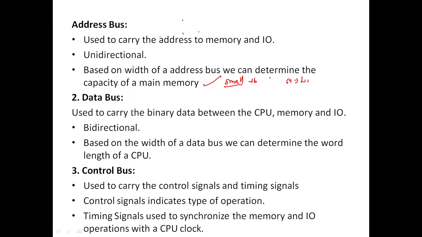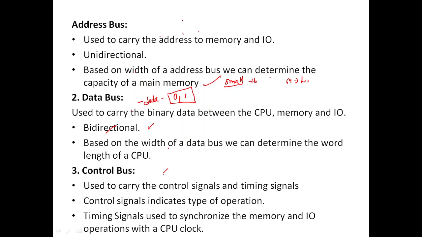The data bus is used to carry the data. So data is in which format? It is in binary format, that is zeros and ones, fine. The data between the CPU, memory and IO, so the data bus will be bidirectional. Based on the width of the data bus, we can determine the word length of the CPU, fine.